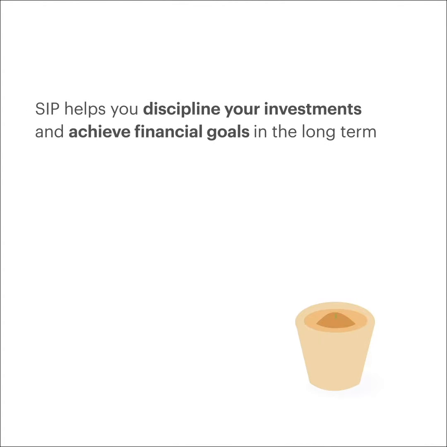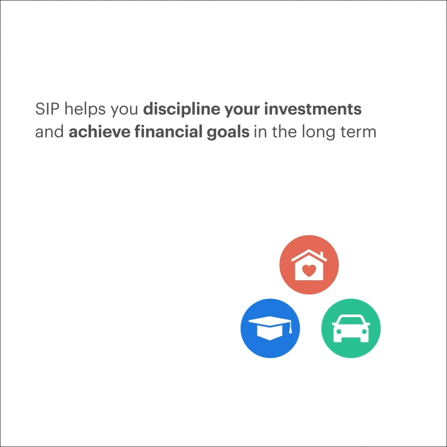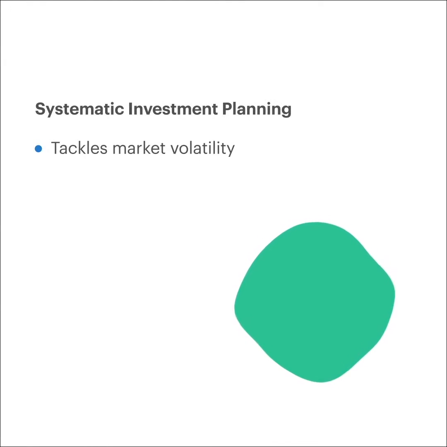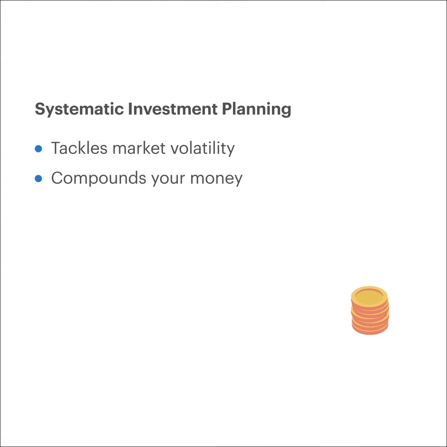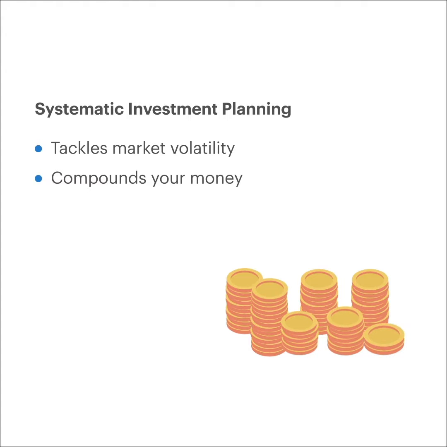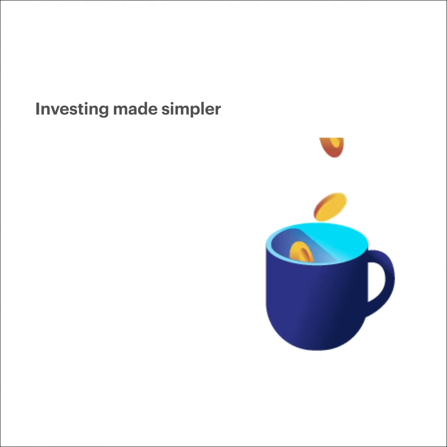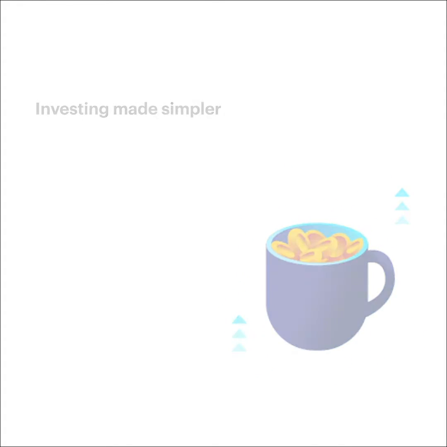Systematic investment planning, or simply SIP, helps you discipline and streamline your investments while aiding wealth creation in the long term to help you achieve your financial goals. Not only can SIPs effectively tackle market volatility, but they also compound your money. You earn interest on your previously earned interest.